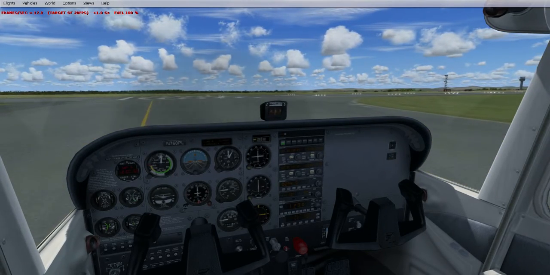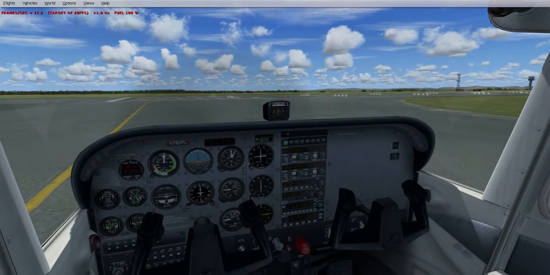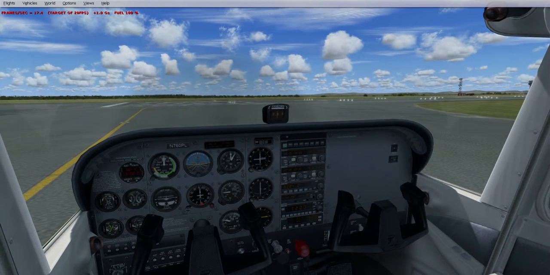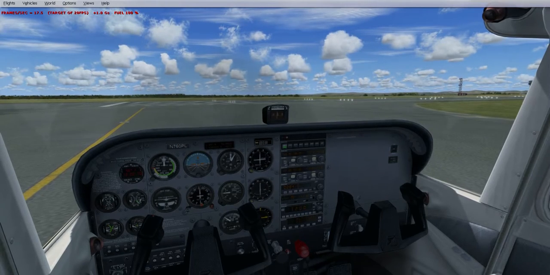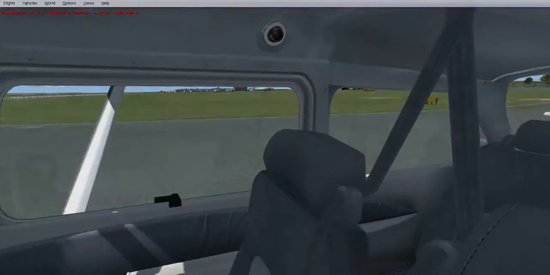Liverpool Tower, Cessna, November 760 Papa Lima at runway 27. Ready for takeoff. Departing straight out. Cessna, November 760 Papa Lima, clear for takeoff. Runway 27, departing straight out. Approved. So we've been given takeoff clearance. Clear for takeoff. Runway 27.